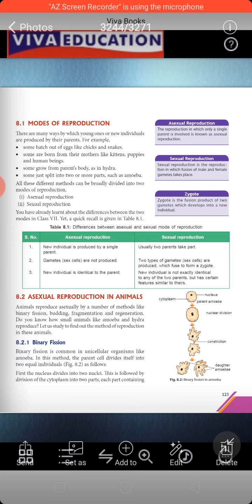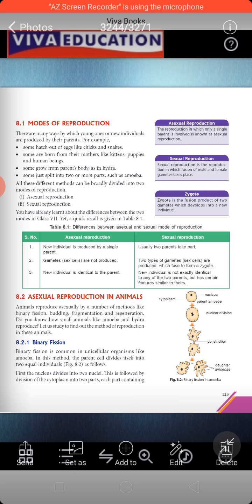Binary fission is common in unicellular organisms like amoeba. They have given you the example of amoeba here, exactly as shown in figure 8.2. At the start they have shown you one amoeba. The starting circle represents one amoeba, which is the parent amoeba. It has cytoplasm, the outer side, and the central black point is called the nucleus.